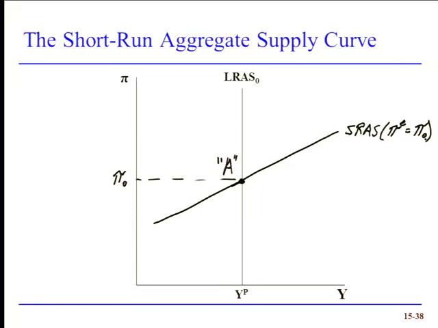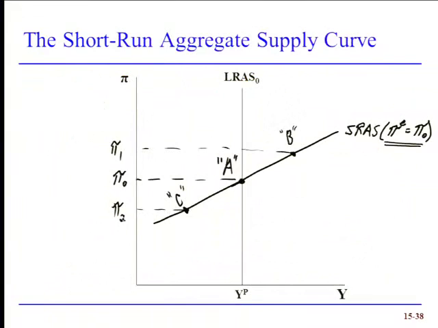That's the only place where actual inflation and expected inflation are the same. That, however, does not mean that is actually what inflation is. We could be at some other point on the short-run aggregate supply curve. All that we know is that this is where actual inflation equals expected inflation. But we might be at point B, and we might be at point C. And you can see if we're at those points, inflation will be different than its expectations. Something needs to happen in that situation. And we'll be looking at that more closely on Thursday.